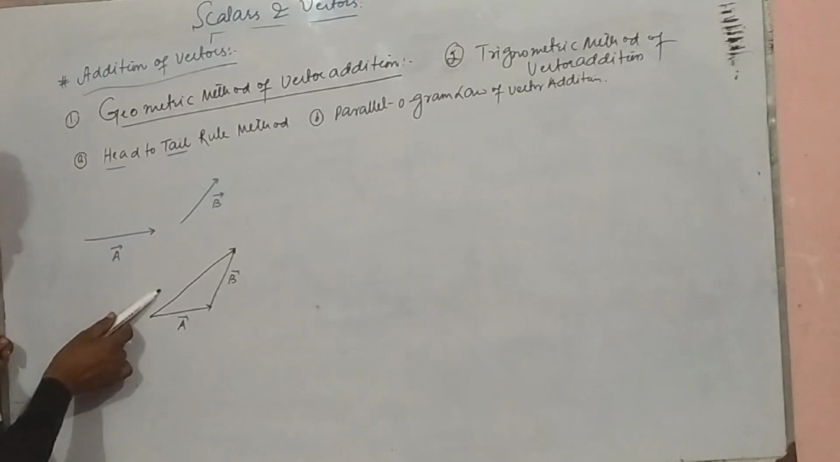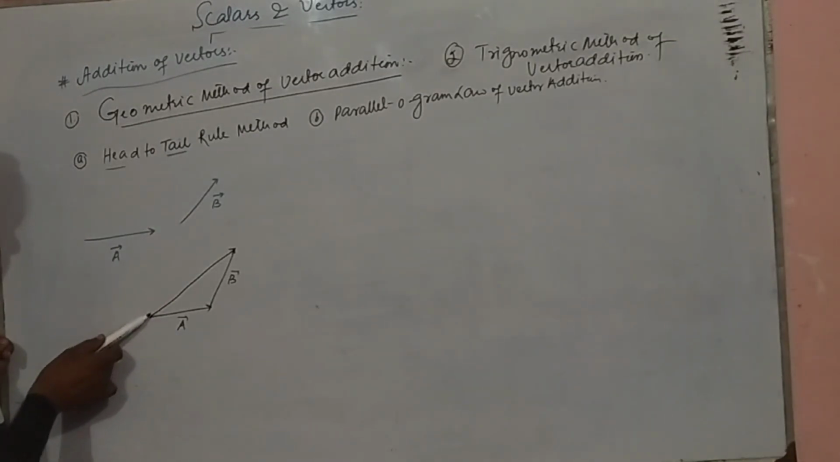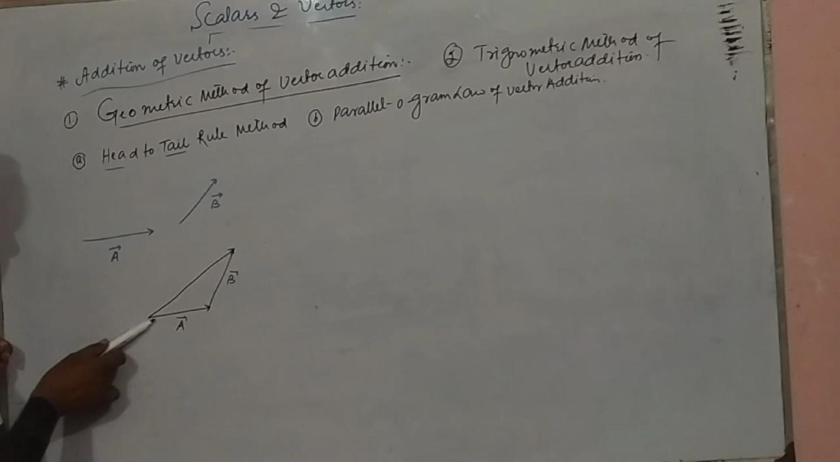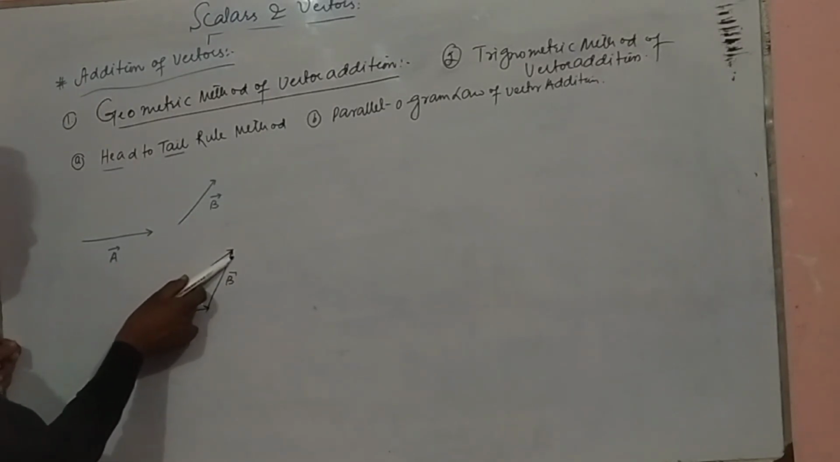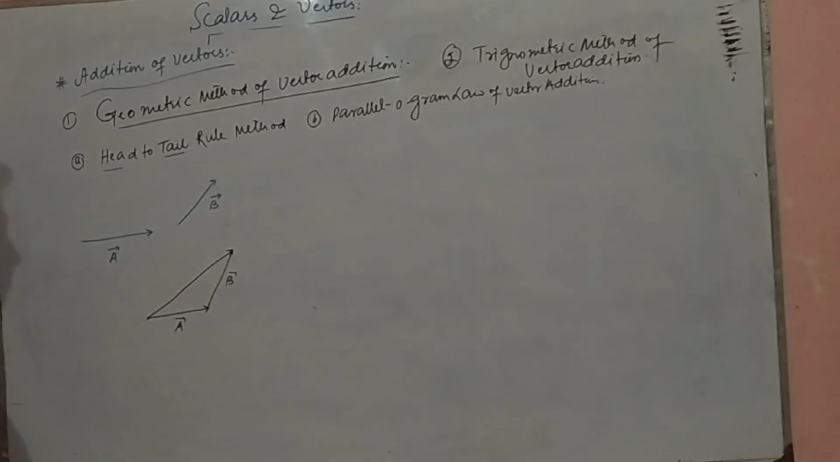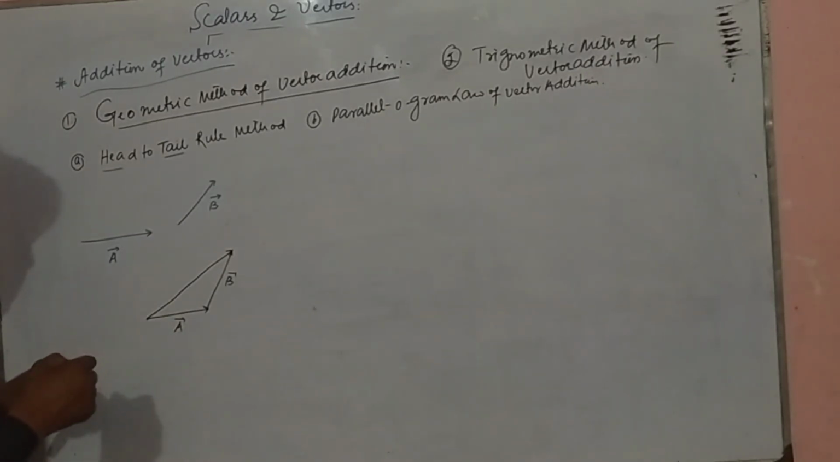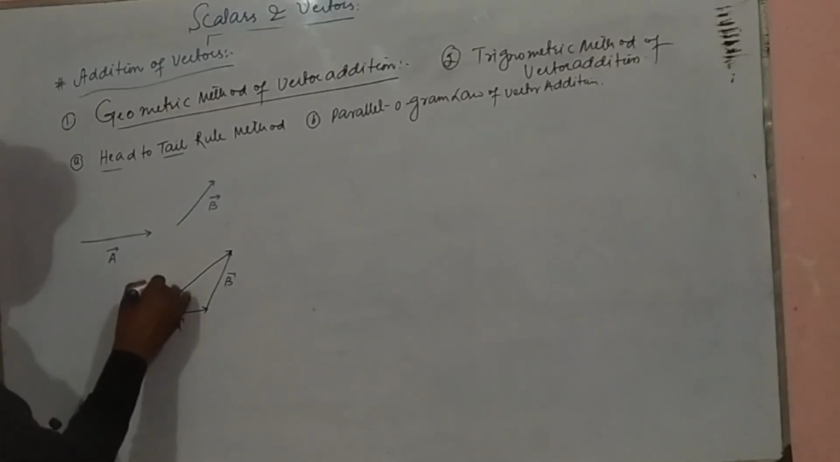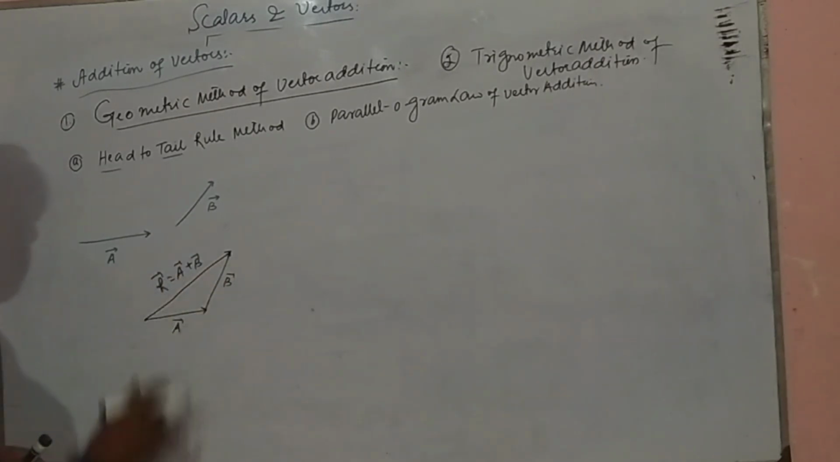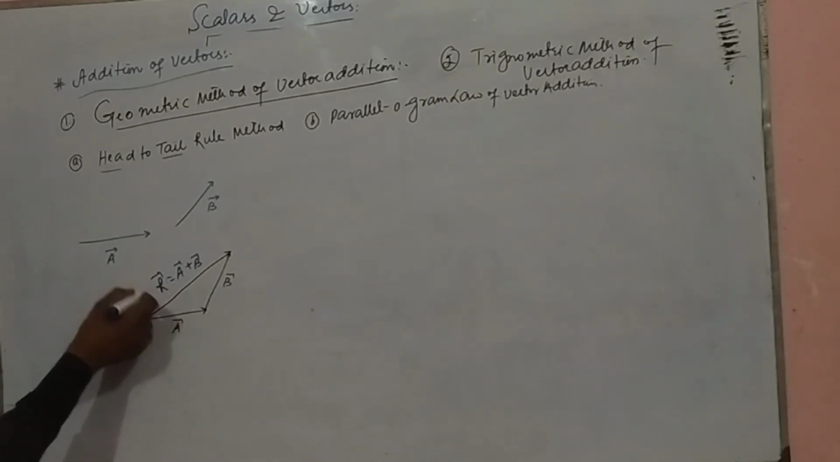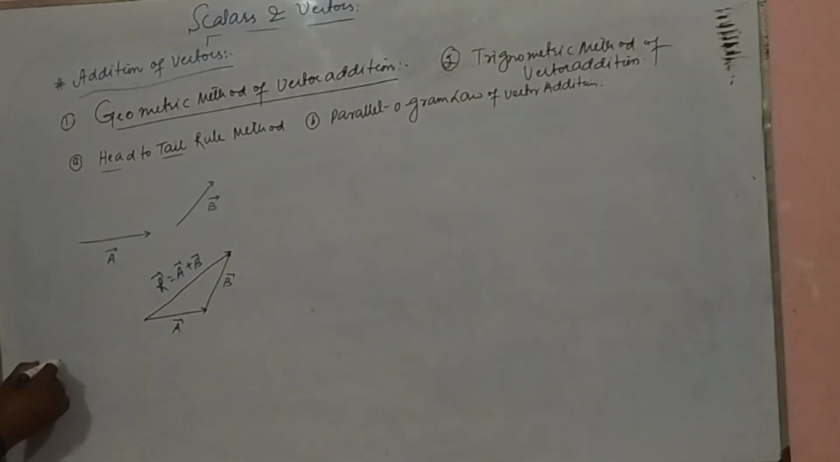It means that for the resultant vector, the tail of the resultant vector is joined to the tail of the first vector, and the head of the resultant vector is joined to the head of the last vector. So this is how the resultant vector is found. This is the resultant vector denoted by R, the resultant of the two vectors A and B. So what is the resultant vector? R we say, head to tail rule method.